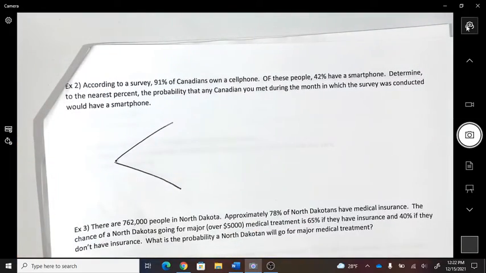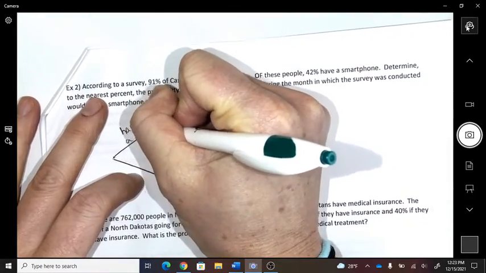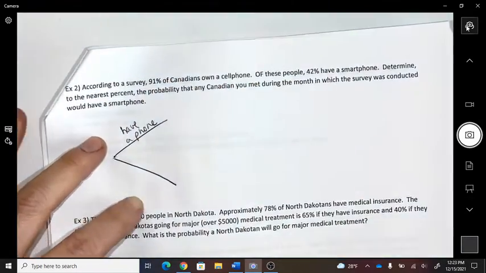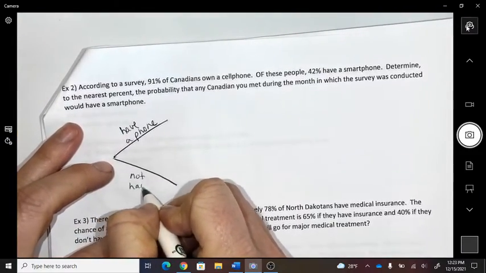Okay, so what are the two situations that could have happened? You could have a phone, or you could not have a phone.